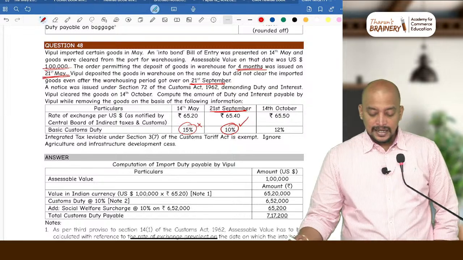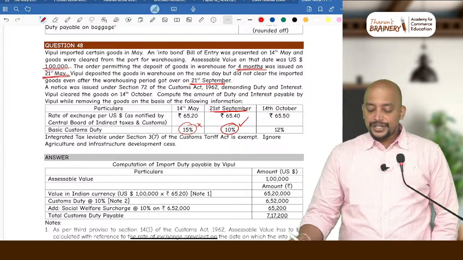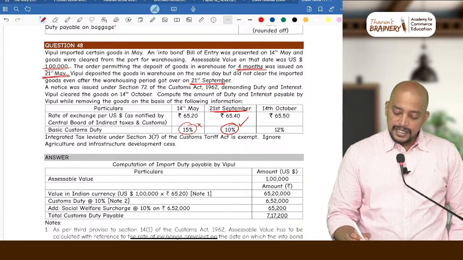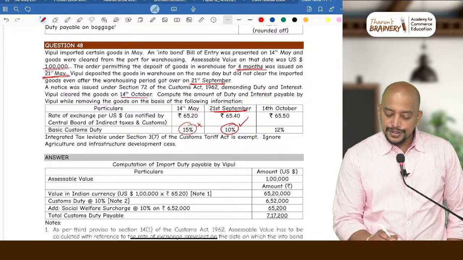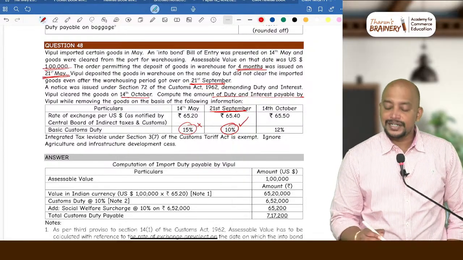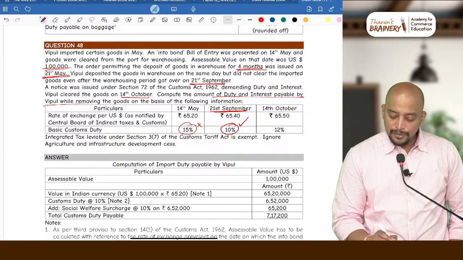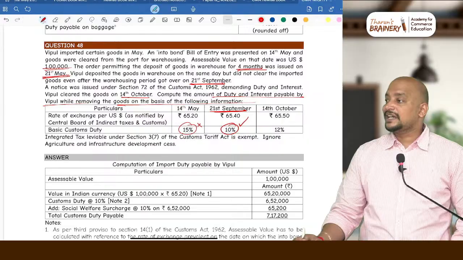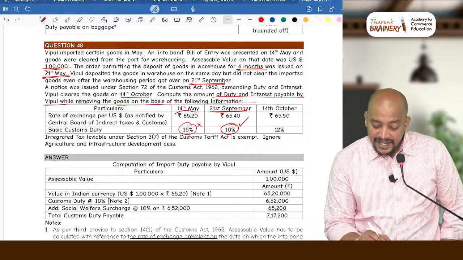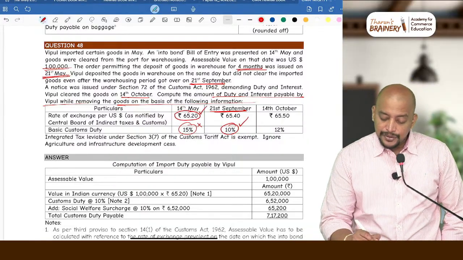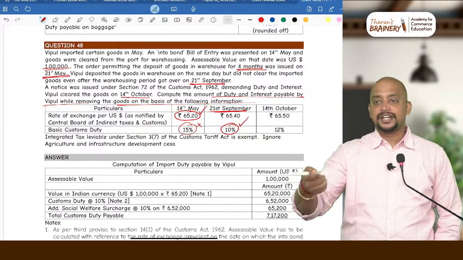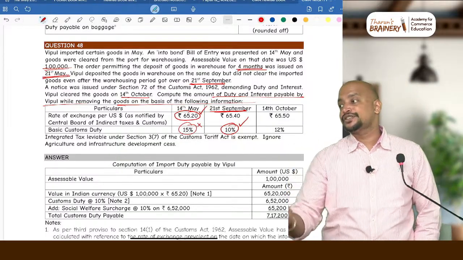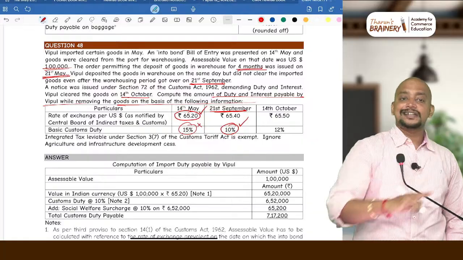Next, here we need to compute the interest also. See the question: demanding duty and interest, Vipul cleared the goods on 14th October, compute the amount of duty and interest payable by Vipul while removing the goods on the basis of the following information. Sir, which exchange rate to be taken? The exchange rate prevailing at the time of the warehouse order, that is the in-bond bill of entry. We present the in-bond bill of entry for deposit of goods in the warehouse, that date's exchange rate should be taken.